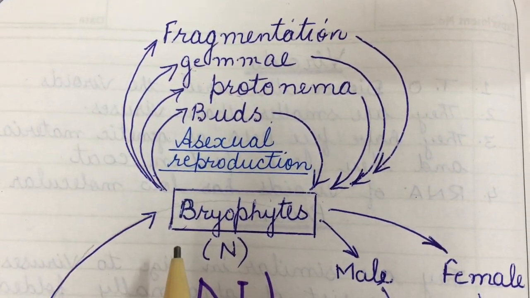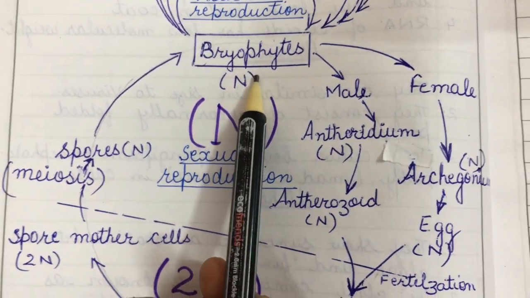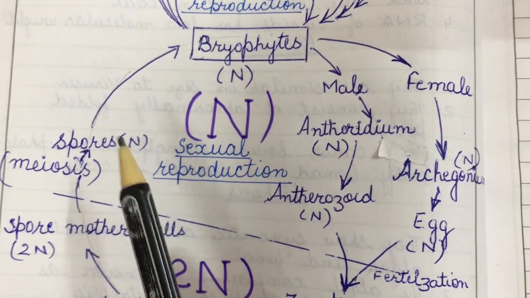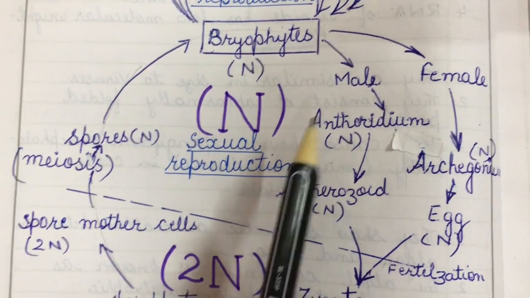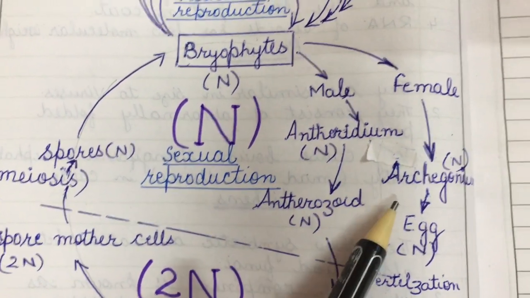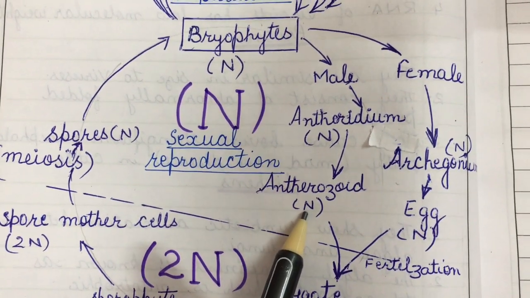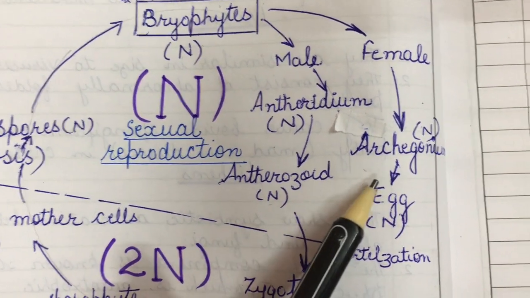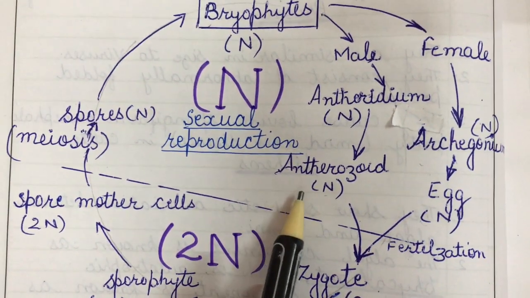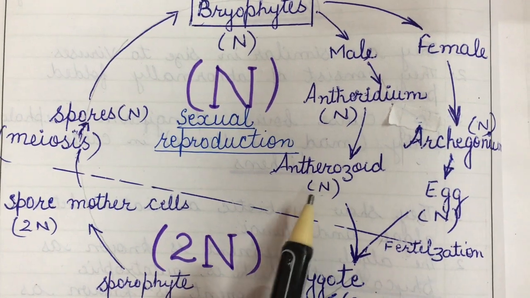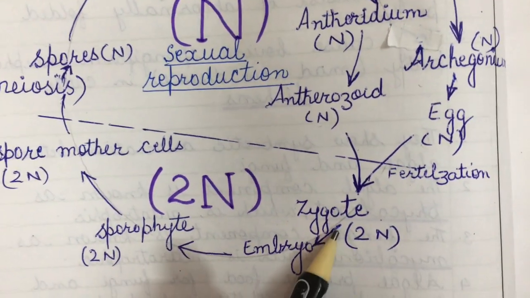Now the sexual reproduction in bryophytes. In bryophytes, male and female sex organs are present. The male organ is known as antheridium, and the female sex organ is known as archegonium. In the antheridium, antherozoids are produced, and in the archegonium, the egg or ovum is produced. Antherozoids are released into the water, and after fertilization with the egg, they produce a zygote.